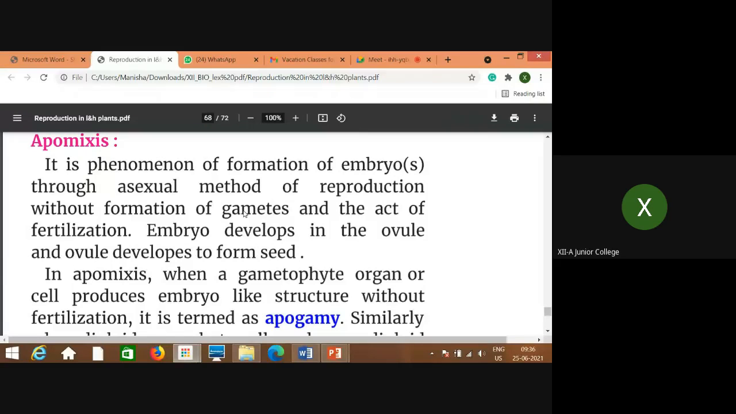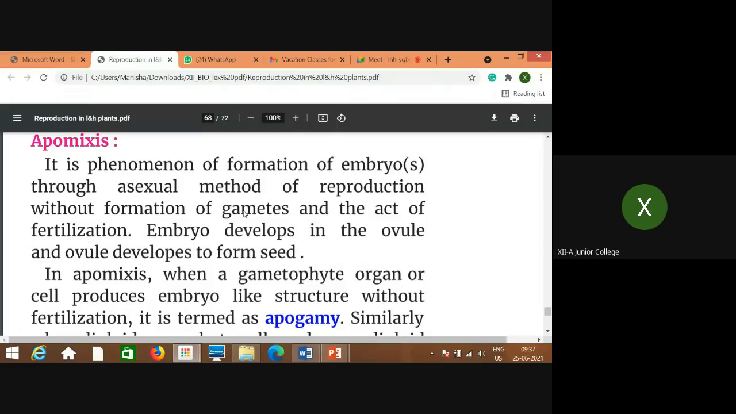Now, apomixis. It is the phenomenon of formation of embryo or embryos through an asexual method of reproduction, without formation of gametes and the act of fertilization. Embryo develops in the ovule and ovule develops to form seed. In apomixis, try to understand, without fertilization there is formation of embryo. So that's why this is considered to be an asexual method of reproduction.